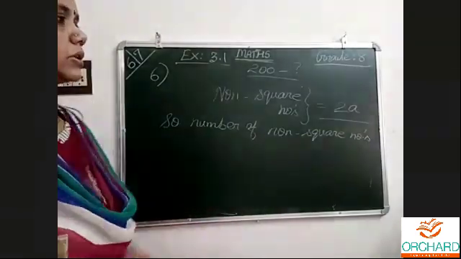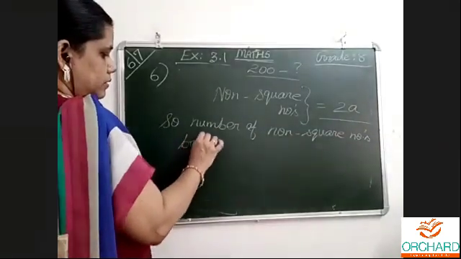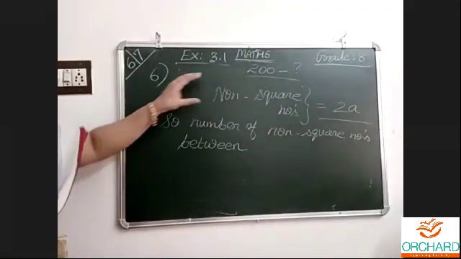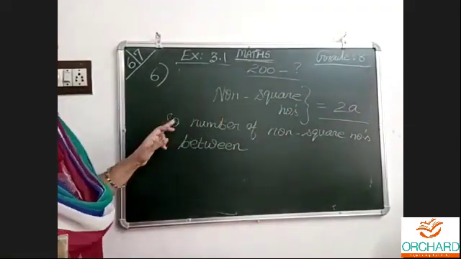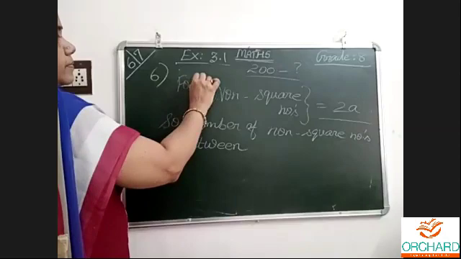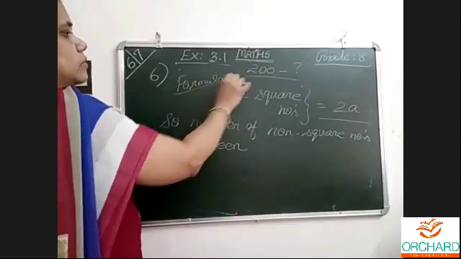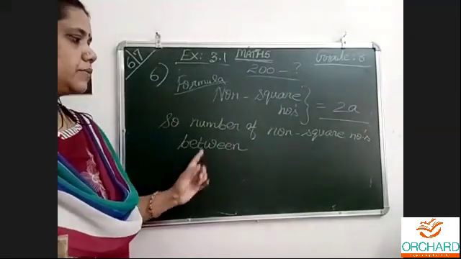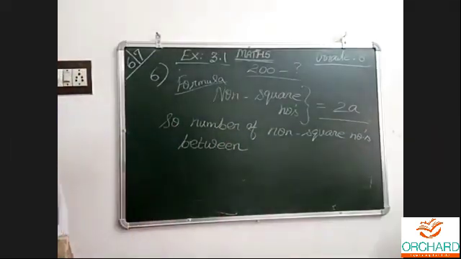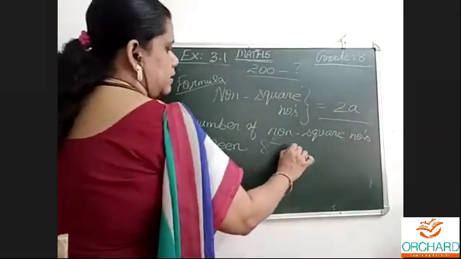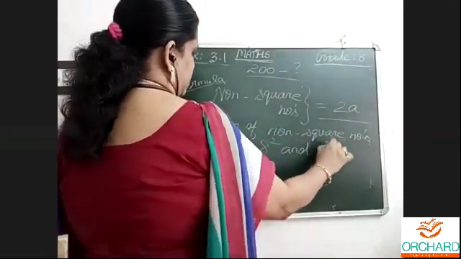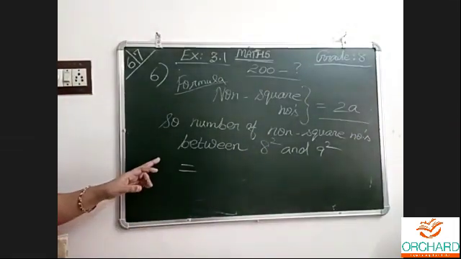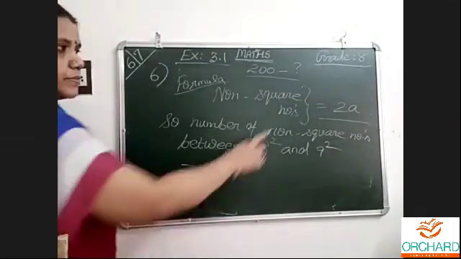This is the formula to find the non-square numbers between two square numbers. Therefore, the number of non-square numbers between 8 squared and 9 squared is equal to the formula. We just need to apply it.